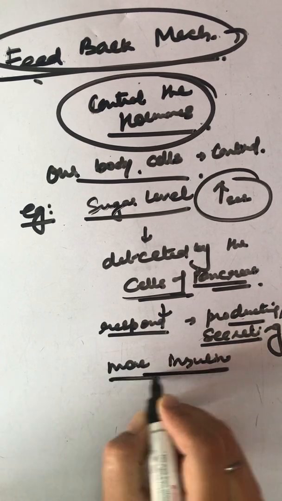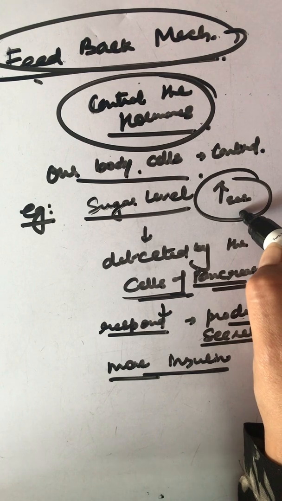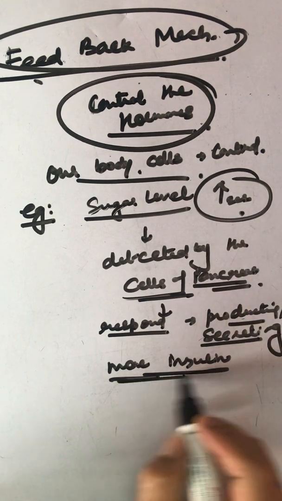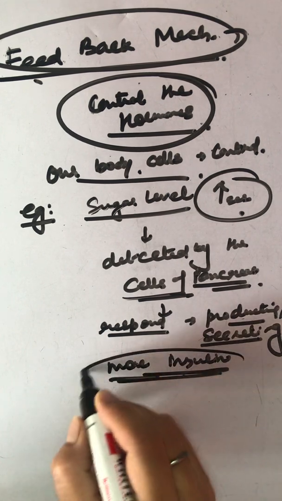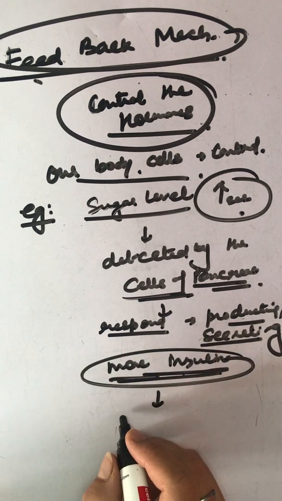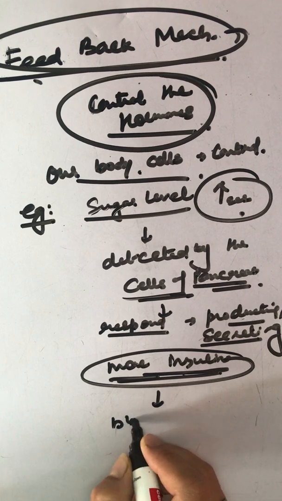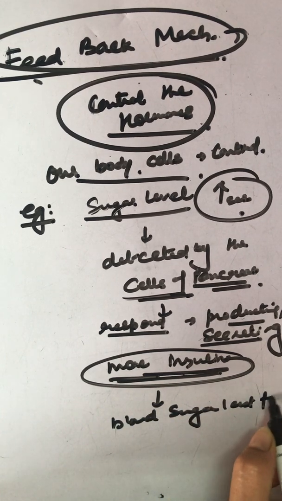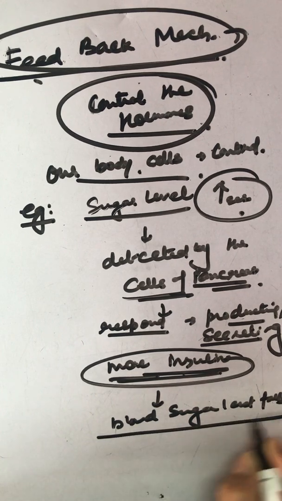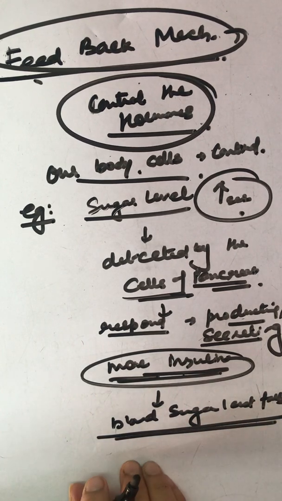Why more insulin? Because the sugar level is high, okay, so more insulin will be produced into the blood, and automatically what will happen? This more insulin will control the blood sugar level, and the blood sugar level falls to a certain extent. Clear?